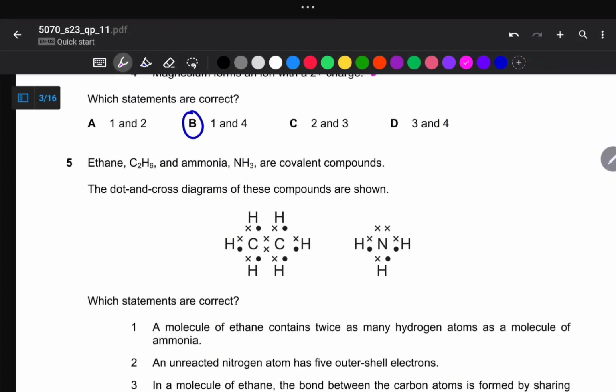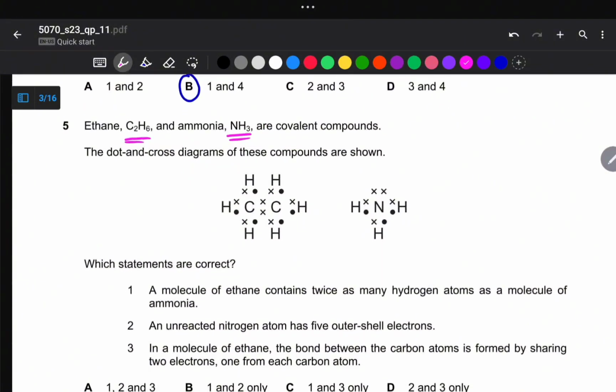So number 5 says ethane and ammonia are covalent compounds. So for ethane, we have got this chemical formula, and then for ammonia, we've got this chemical formula. So the dot and cross diagrams of these compounds are shown below. So you need to understand the displayed formula and how to write the dot and cross diagrams of each and every element. Like we've got methane. You need also to know methane, water, and then carbon dioxide. I think these ones are enough for your junior chemistry.